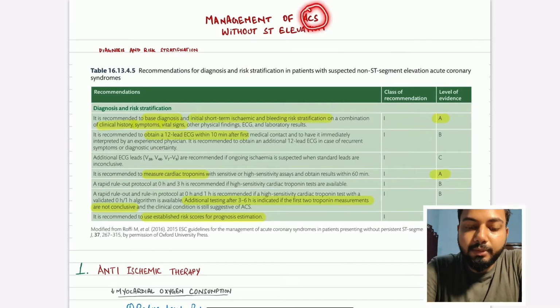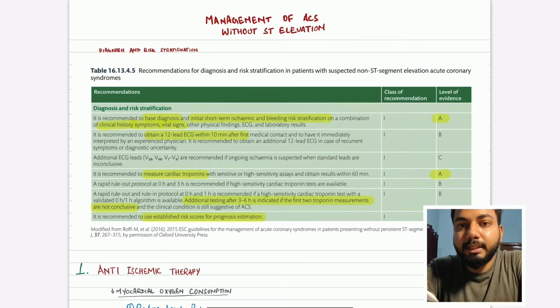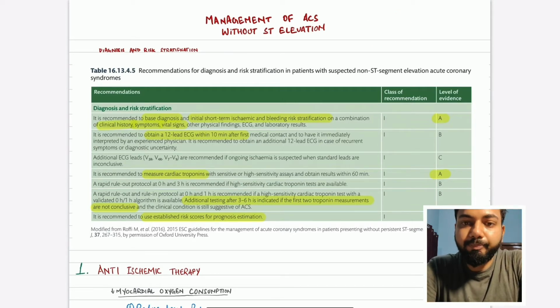Today I will be discussing the acute management of acute coronary syndrome. What is acute coronary syndrome? It is anything related to the coronary arteries. Coronary arteries are those arteries present in the heart, and anything which happens to those arteries can damage the heart muscles, and because of this it is called acute coronary syndrome. Today we will discuss the management of acute coronary syndrome without ST elevation.